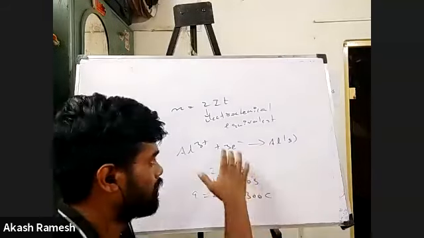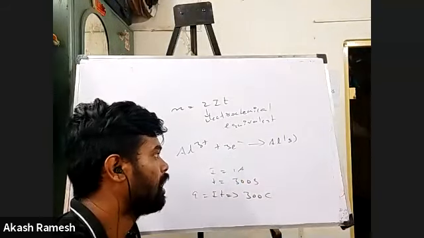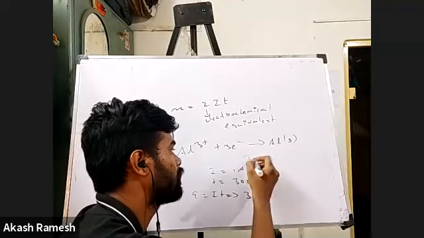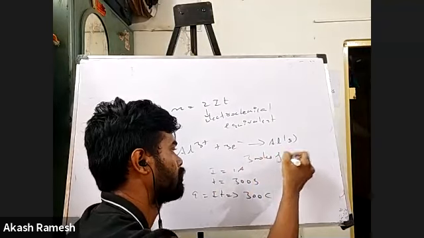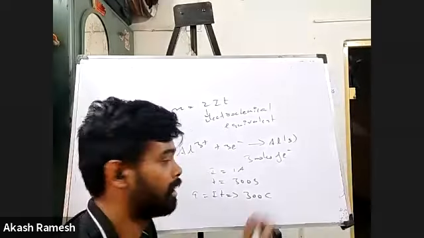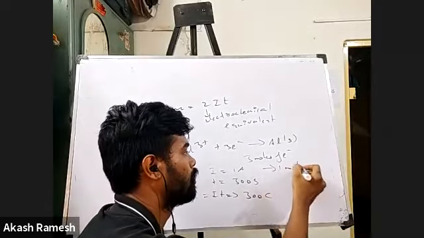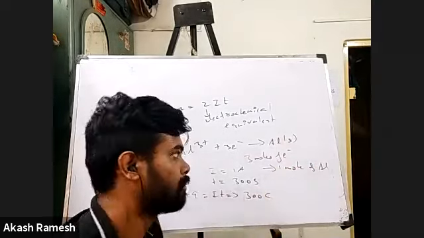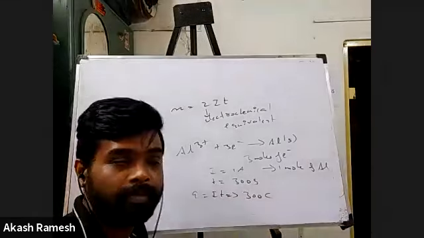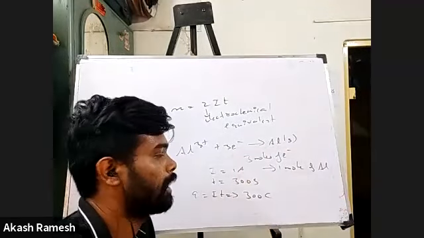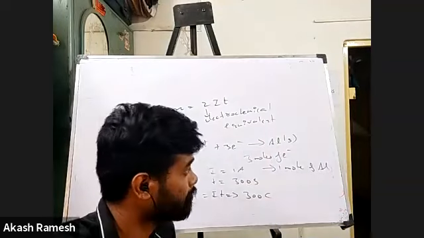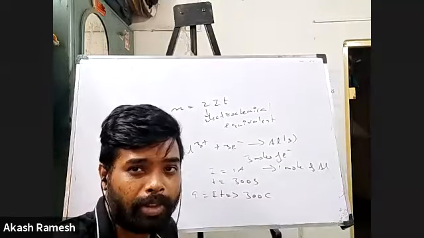So like if you look at this equation, I can easily say that if I have 3 moles of electron passed, I will have 1 mole of aluminum deposited. That is what the stoichiometry says, right?